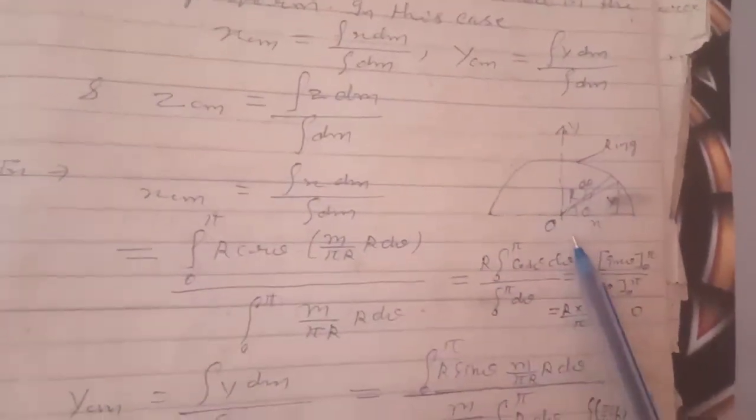Now the method of integration. It is used for continuously distributed masses in a rigid body. It is the mass moment method in elementary form. In this case, xcm is integration x dm by integration dm, ycm is integration y dm by integration dm, and zcm is integration z dm by integration dm. For example, this is a ring placed on a plane, in any direction, maybe a plane.